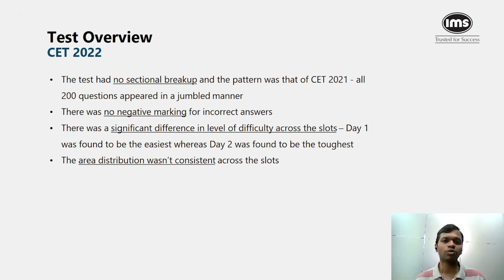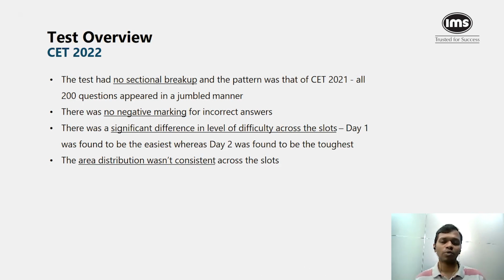The way in which it was conducted was not the ideal way in which a test should be conducted, wherein the test authority should try to put questions which are equal in difficulty, or rather the slots overall should have similar difficulty and similar bifurcation. But that was not the case with CET 22. Even in CET 21, the same problem was observed.